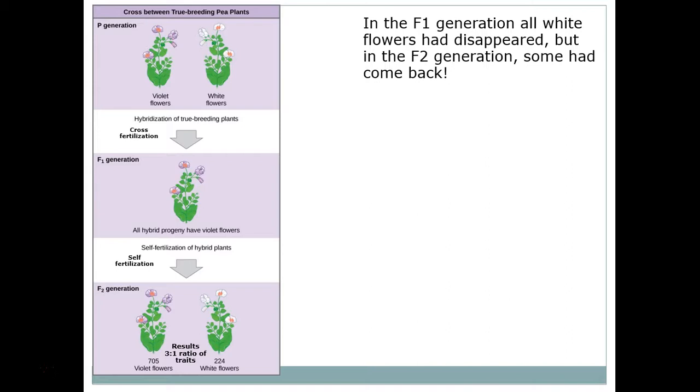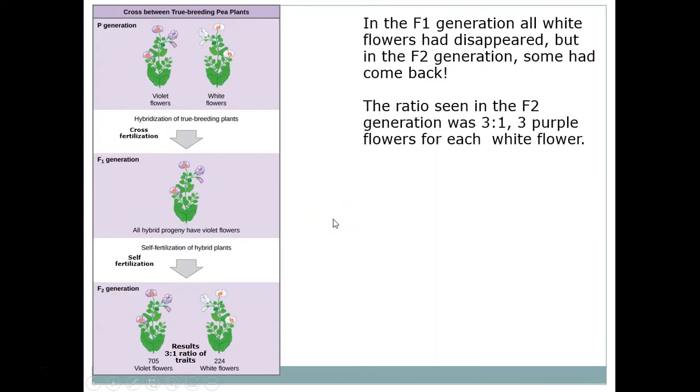In the F1 generation, that's right here, he saw some traits disappear. That would be the white flowers in this instance. But in the F2 generation, we saw those traits reappear. But they didn't reappear in the 1-to-1 ratio we started with. They reappeared in a 3-to-1 ratio, 3 of one trait to every 1 of the other trait.